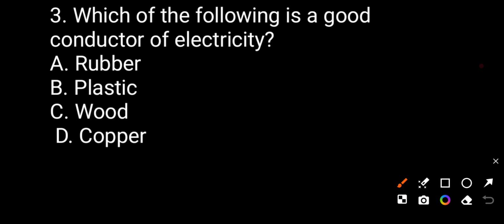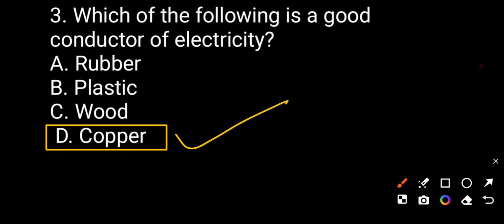Which of the following is a good conductor of electricity? Here we want to tell you about the good conductor of electricity. Option A, rubber. Option B, plastic. Option C, wood. Option D, copper. The correct answer will be copper. Copper is a good conductor of electricity.